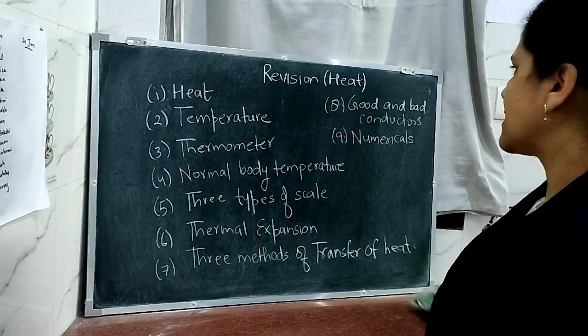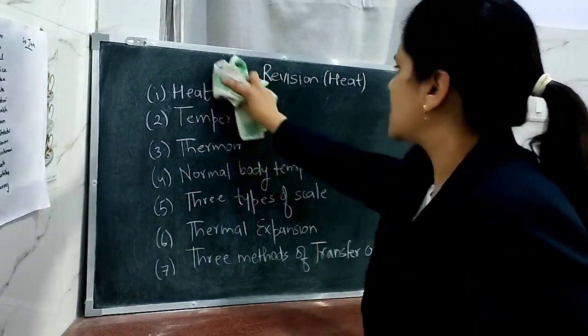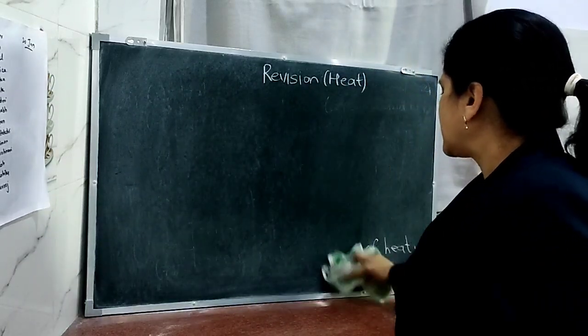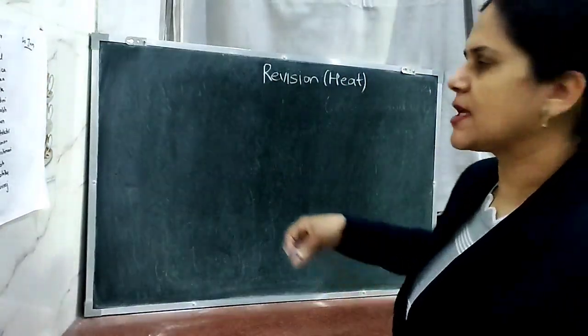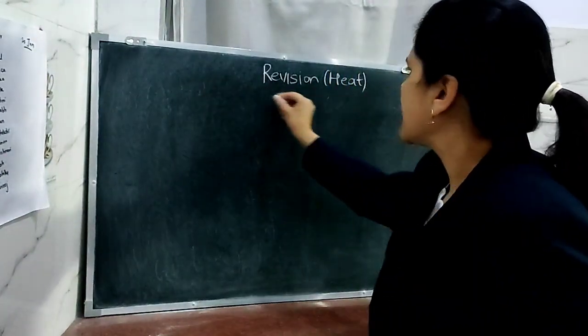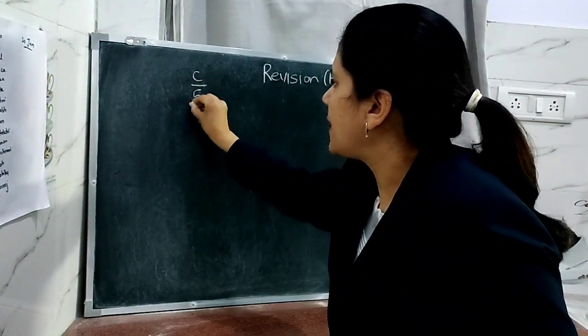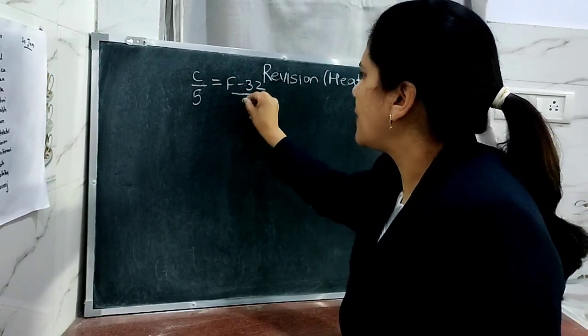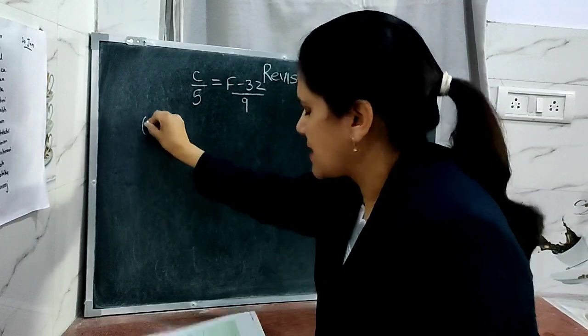Now we will be discussing some of the numericals based on converting Celsius to Fahrenheit or Fahrenheit to Celsius. We have one formula, that is C upon 5 is equal to F minus 32 upon 9. Let us do the first example here.